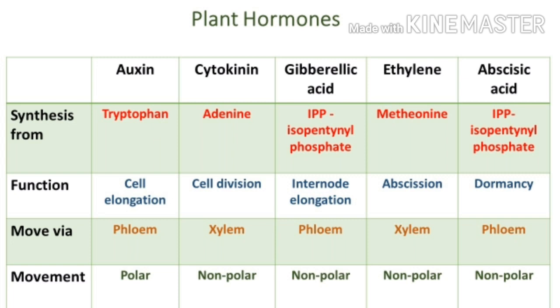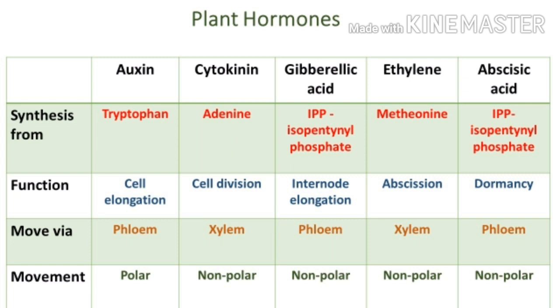See, you have to mug it up, because all these hormones are very confusing. All these hormones play very important roles in different kinds of functions. But if you mug it up like this, for example, if we see this chart properly, you have to remember the sequence of these hormones. First one is auxin, second is cytokinin, third is gibberellic acid, fourth is ethylene, and last is abscisic acid.